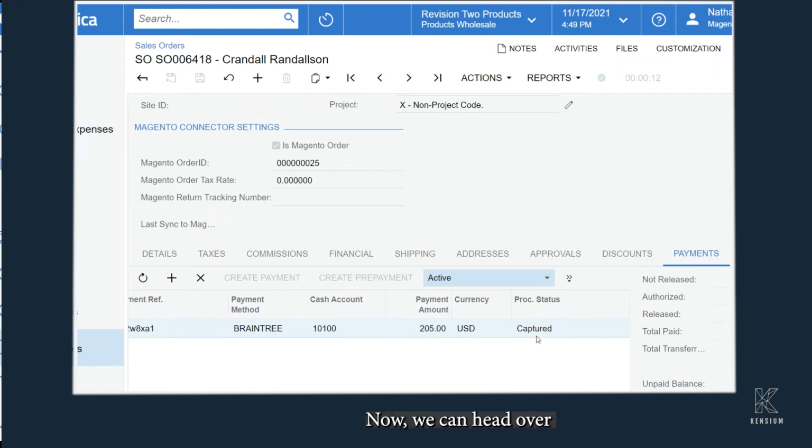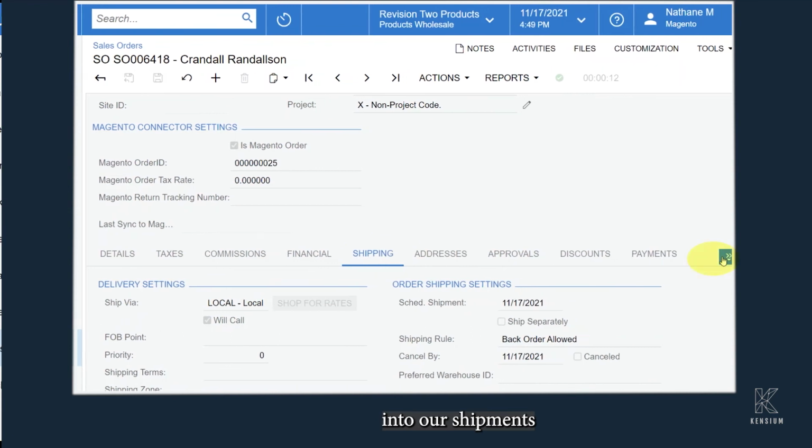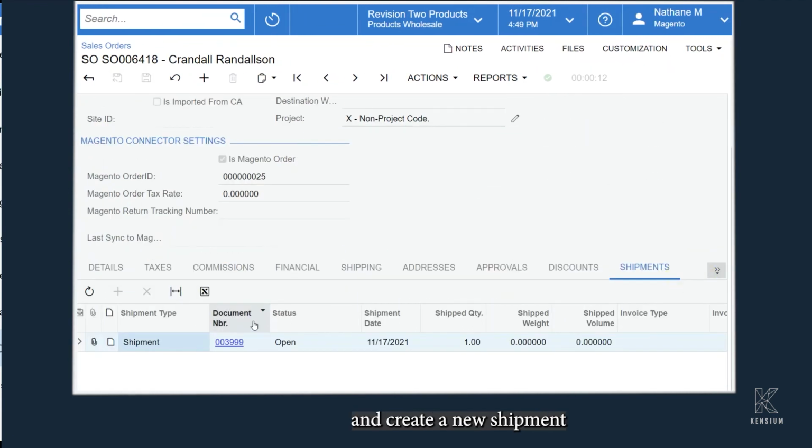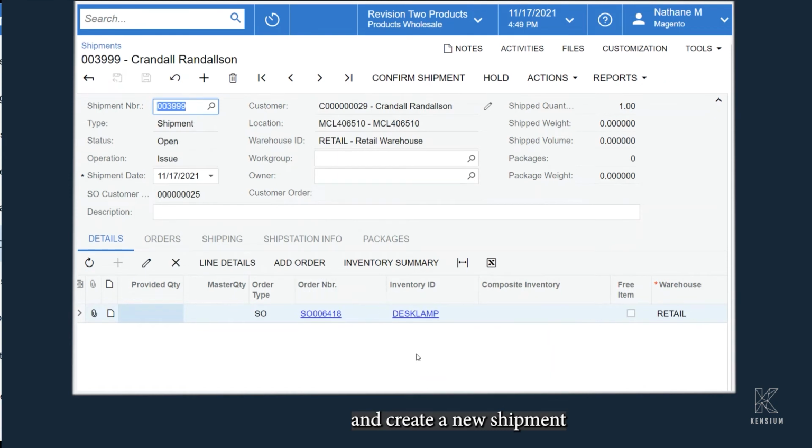Now, we can head over into our shipments and create a new shipment for this customer.